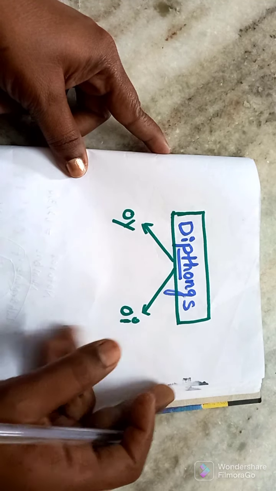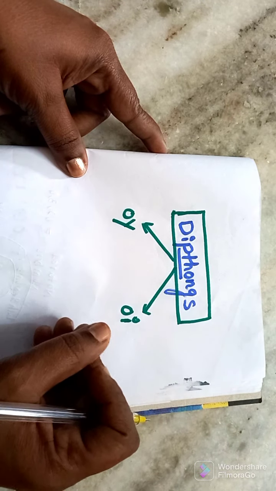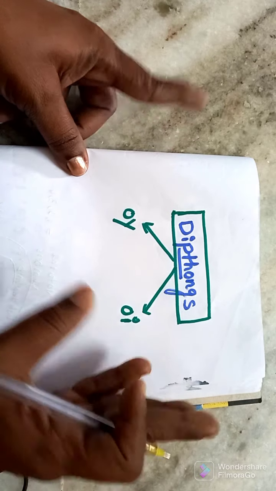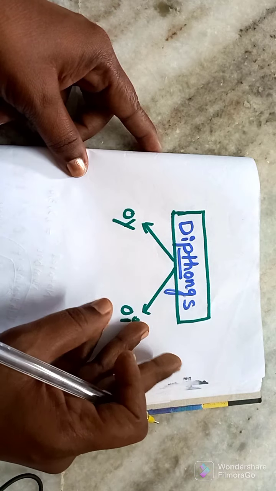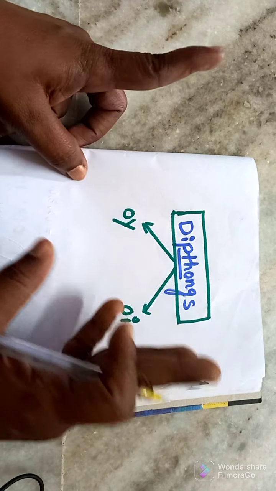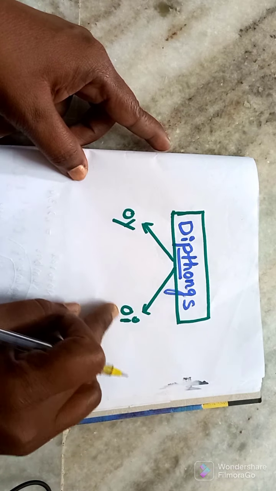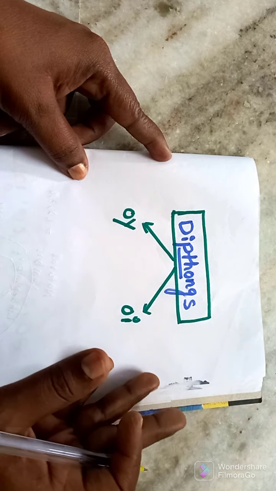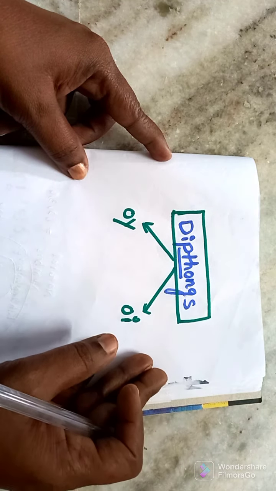Today we are going to discuss diphthongs. What is meant by diphthong is a combination of two vowel sounds, and it moves from one vowel sound to another vowel sound. It's a combination of two vowel sounds, not two vowels.